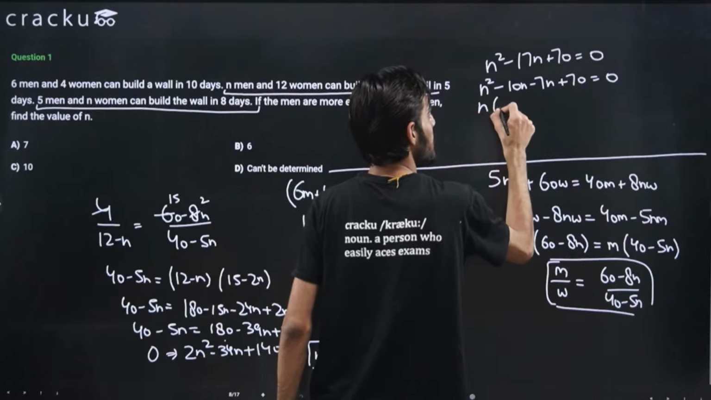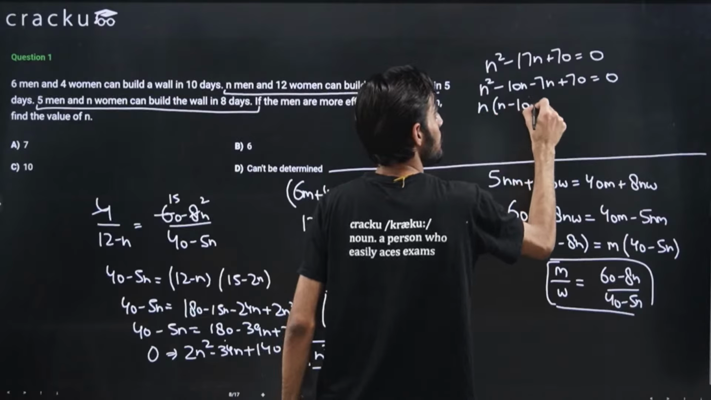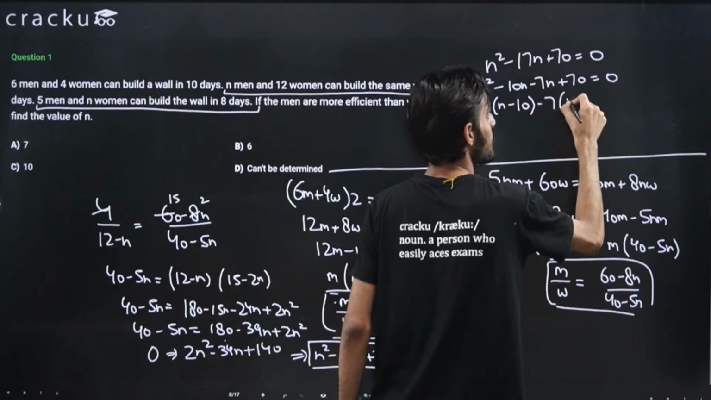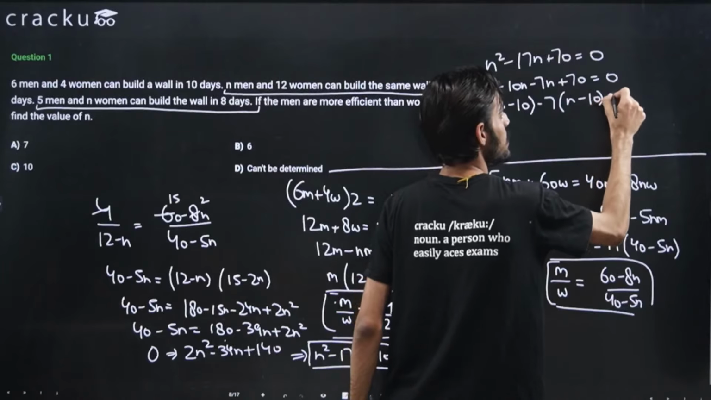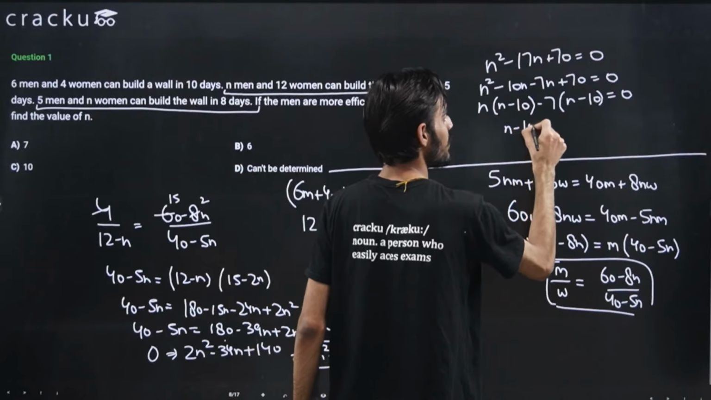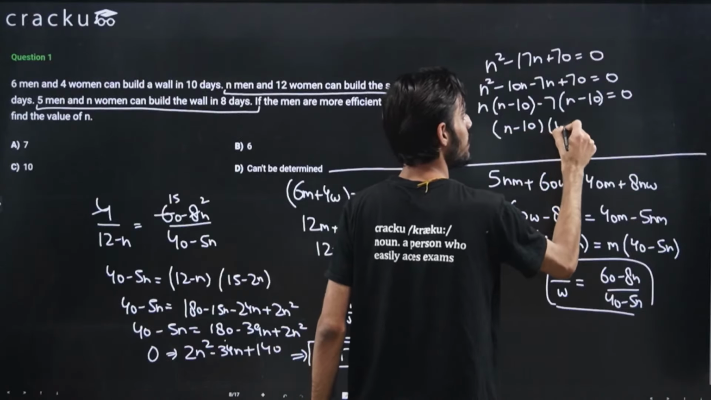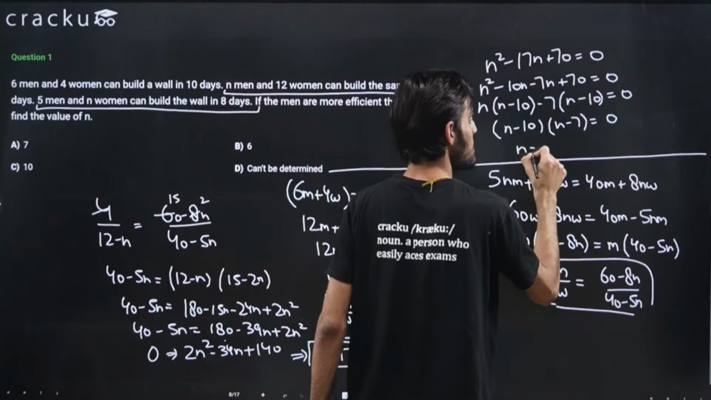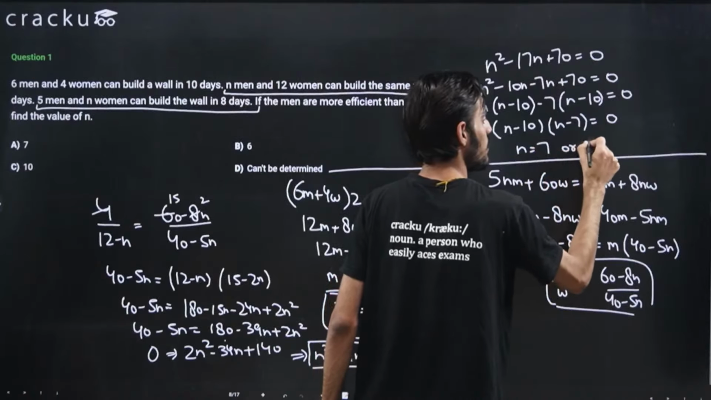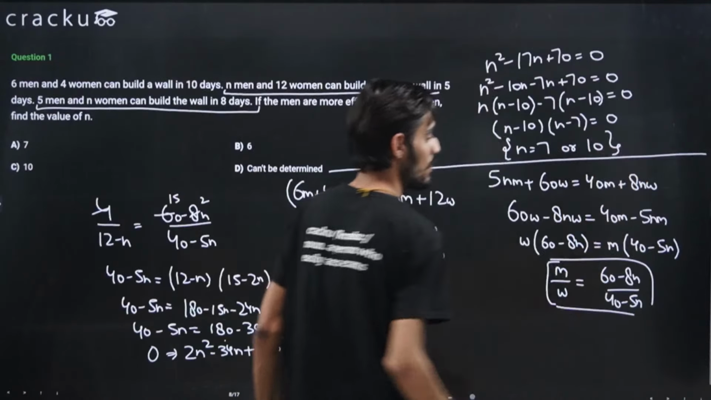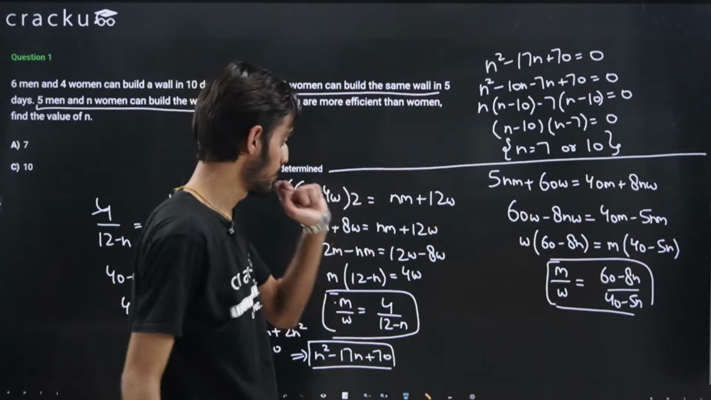Taking n as common, this will be n minus 10. 7 will be common here, so n minus 10 is equal to 0. So these are the two possible values of n. Because this is equal to 0, n will be equal to either 7 or 10. Sorry, either 7 or 10.